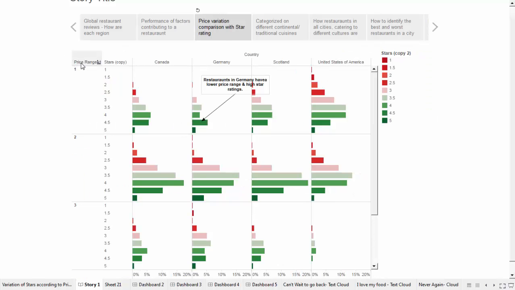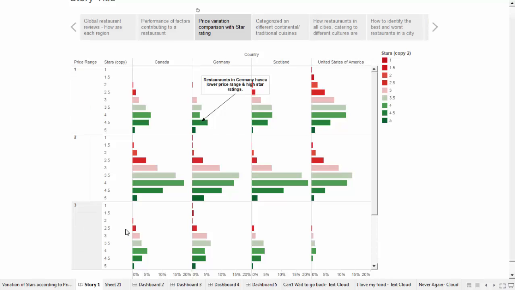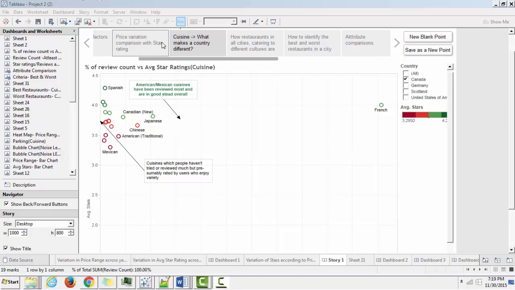This small multiple chart compares price ranges and stars across all countries. Restaurants in Germany with high star ratings fall in the low price range category compared to restaurants in Canada and Scotland where these restaurants with high stars have high price ranges.